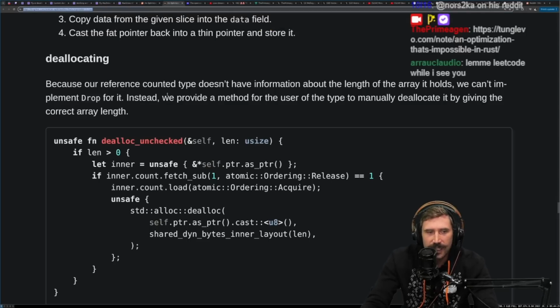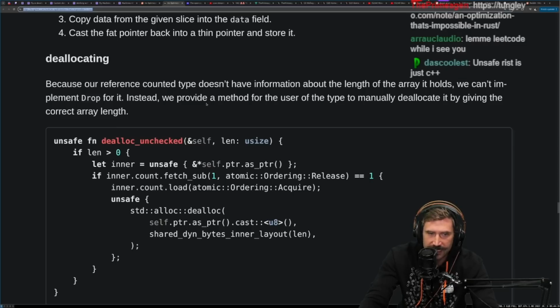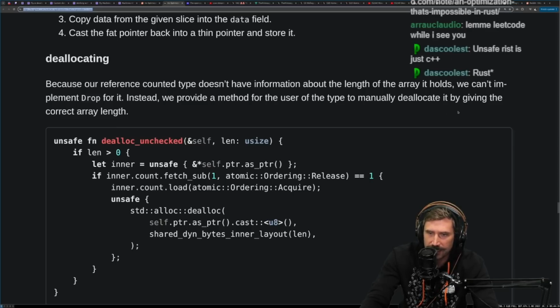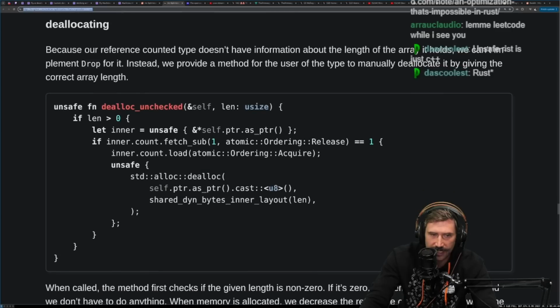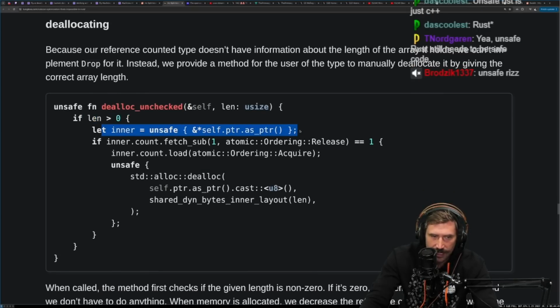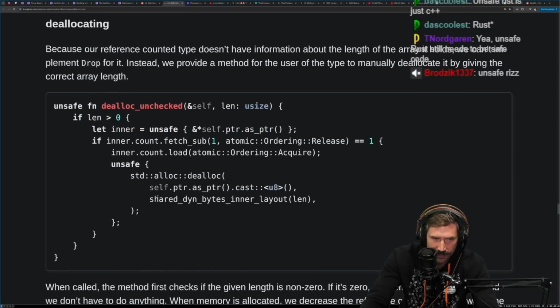Because our reference counted type doesn't have the information about the length of the array it holds, we can't implement drop for it. Instead, we provide a method for the user of the type to manually deallocate it by giving the correct array length. Deallocate unchecked. All right, if length is greater than 0, let inner unsafe pointer.